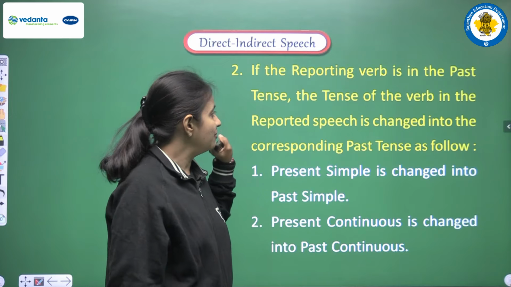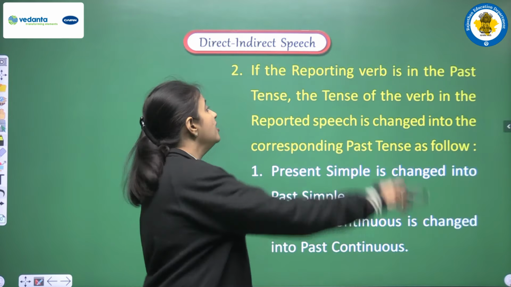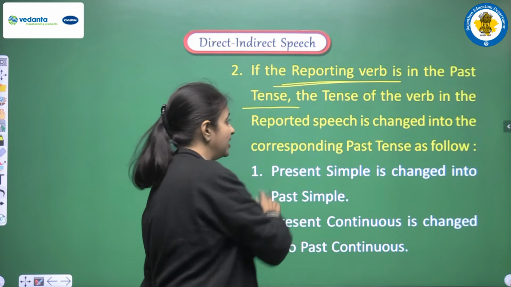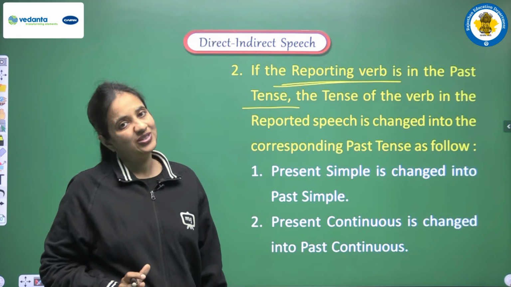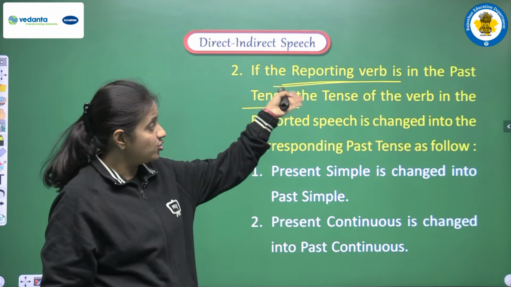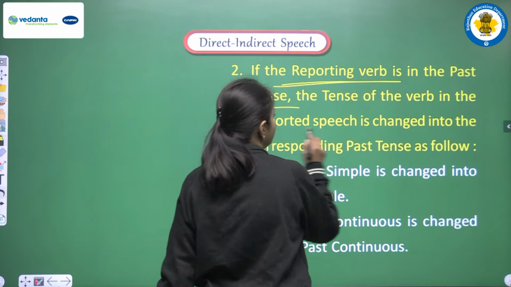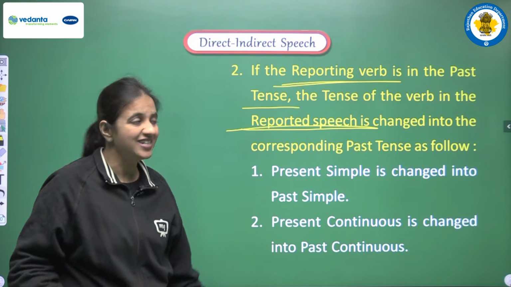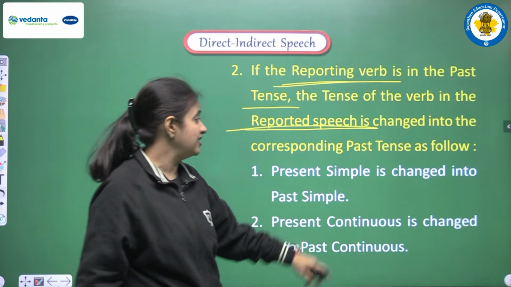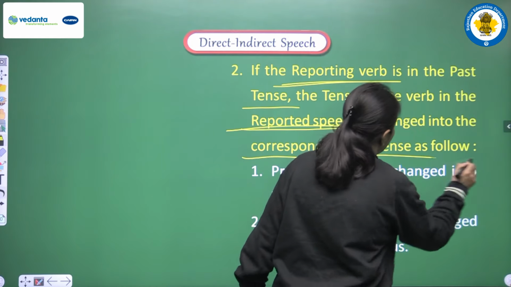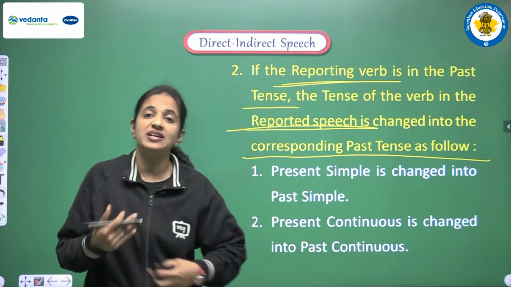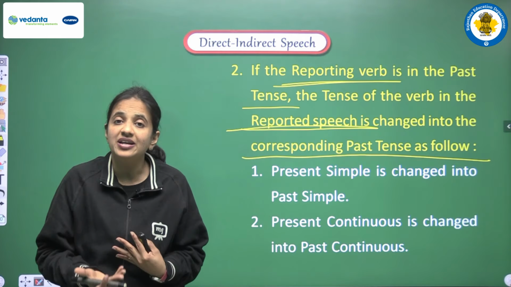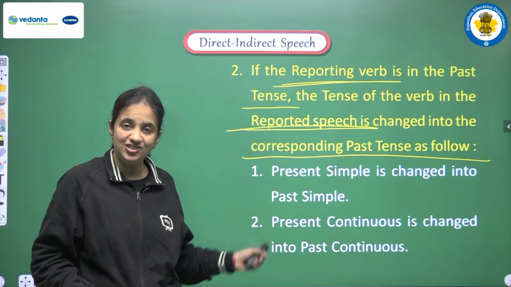One more time I am reading this, so listen very carefully. According to the rule, if the reporting verb is in the past tense, then only we have to make changes, and the tense of the verb in the reported speech is changed. And how do we make the changes? We have to change the tense into the corresponding past tense. It means whichever present tense is given to us, we have to convert that present into past. How? Let's read how.